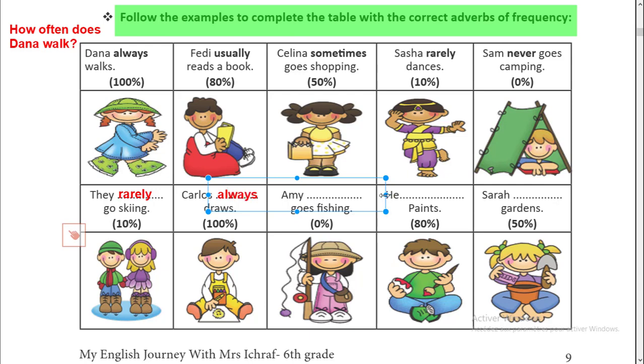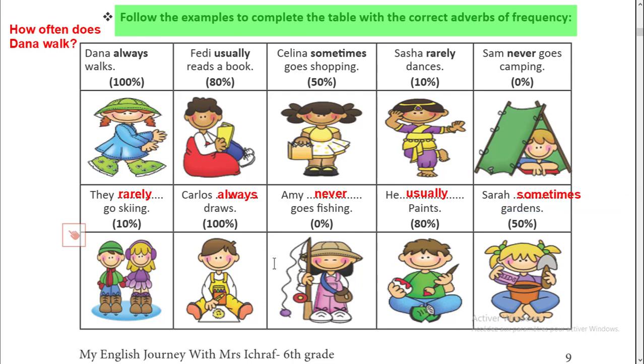Then we have Amy. Amy, apparently she doesn't like fishing. That's why she never goes fishing, because we have 0%. And here, 80%, so it means most of the time, not all the time. Most, so we are going to use usually. Okay, then 50%, half, let's say. So we are going to use sometimes, because it's 50%.